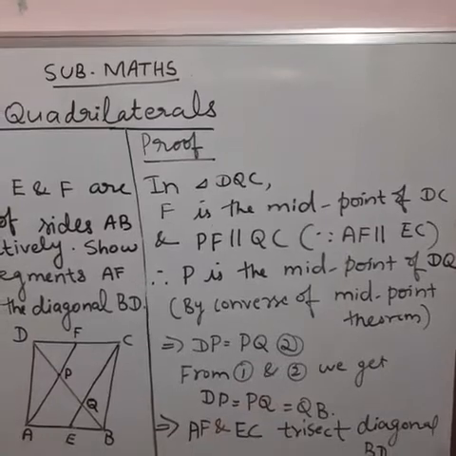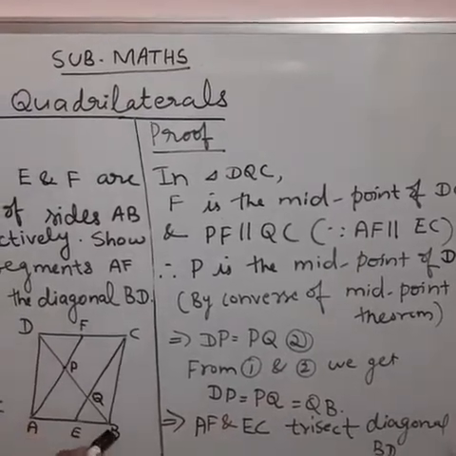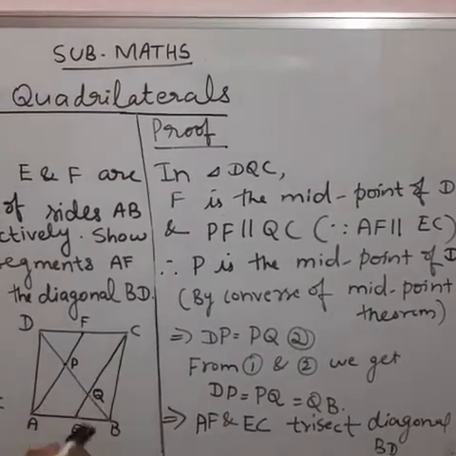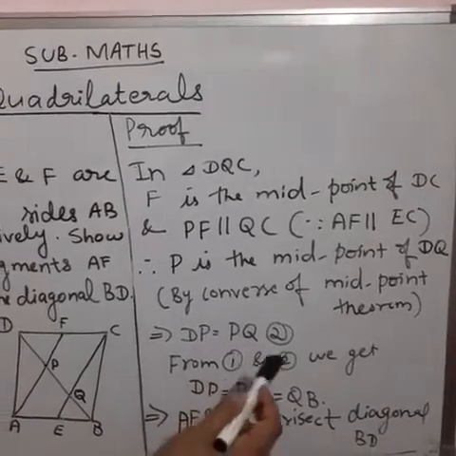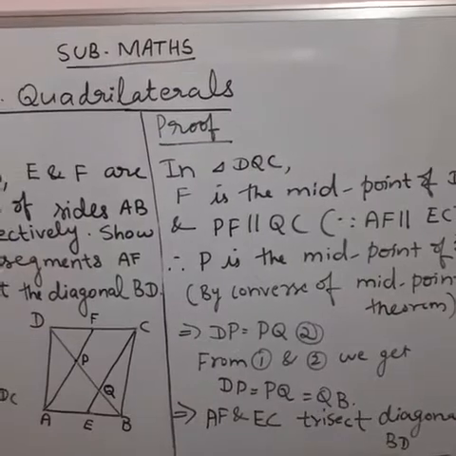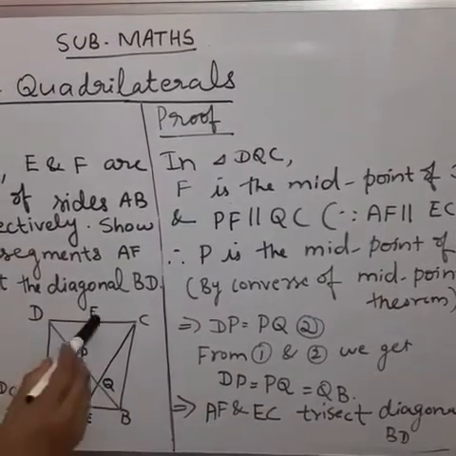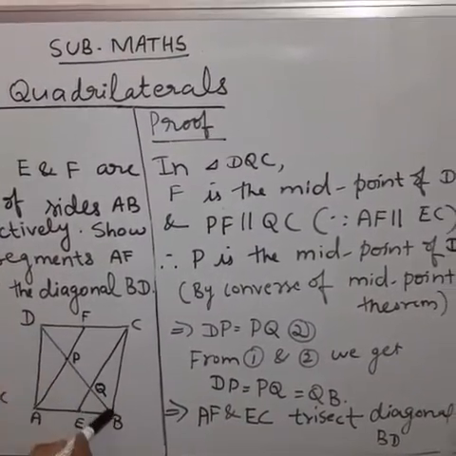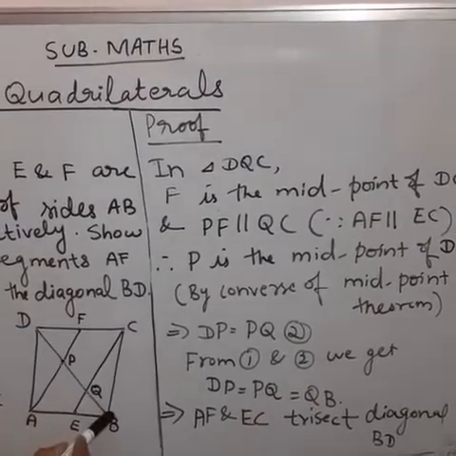Now we have proved PQ is equal to QB and we have taken as equation 1. So from that equation 1 and 2 we get DP is equal to PQ is equal to QB. That means AF and EC trisect DB, the diagonal BD.